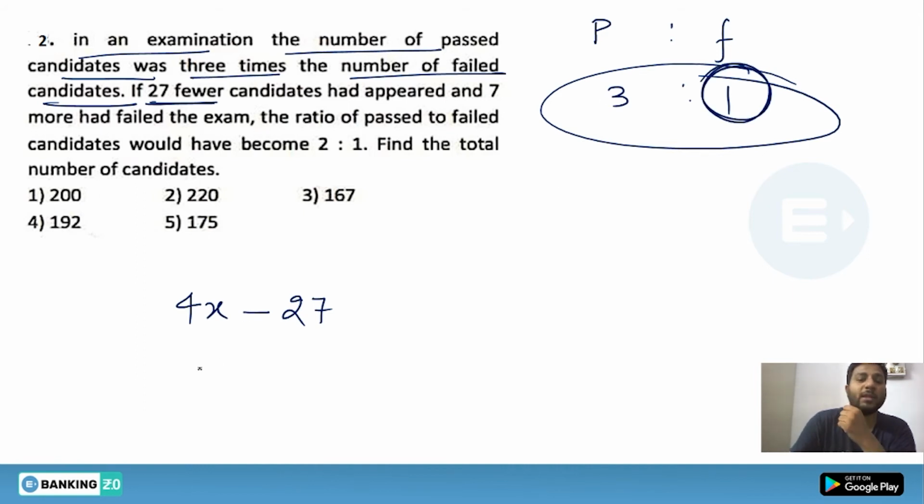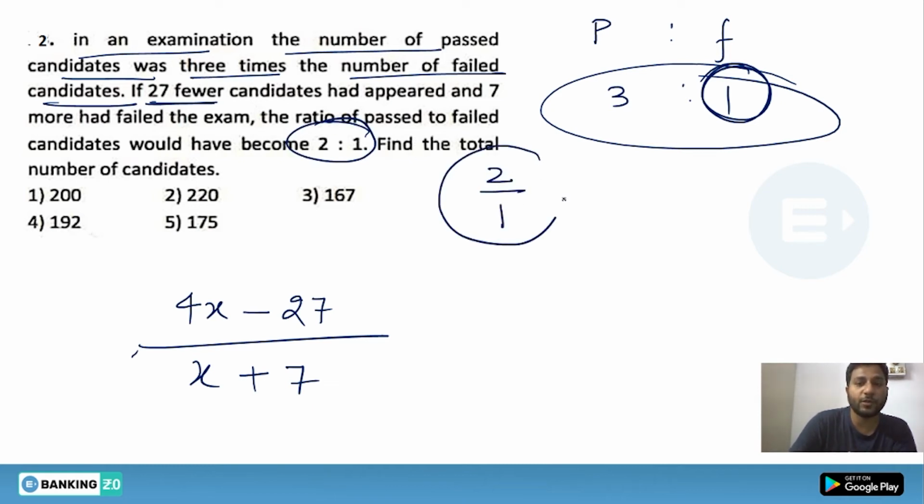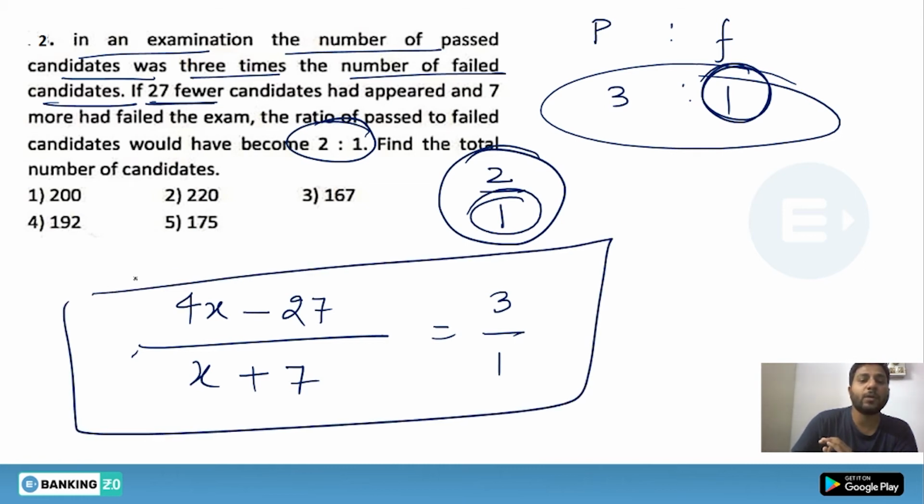So if x was failing the exam, now you will add 7 more persons to the failed list. Then you will receive the final ratio of passed and failed candidates, and that would be 2:1. That means the ratio for total candidates would be 3 and for failed candidates would be 1. Now you will equate them and solve efficiently. Once you solve this, 4x minus 27 equals 3x plus 21. You will get x equals 48.